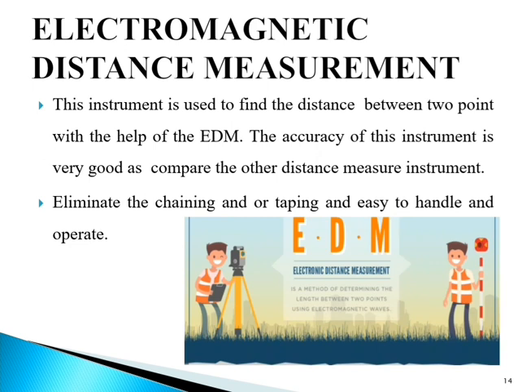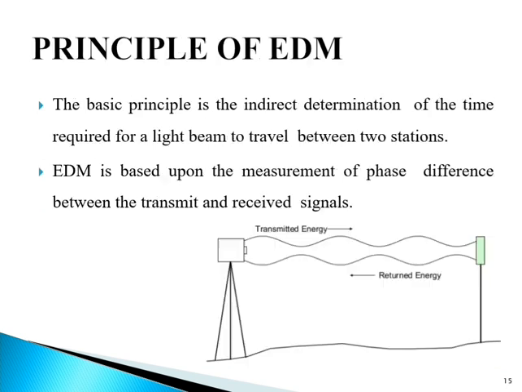The instruments have become very compact and their electronic components have become inexpensive. The technique of EDM eliminates the need for chaining or taping. This can be a great advantage under certain circumstances. The accuracy has improved over the years and the instruments have become easy to handle and operate.